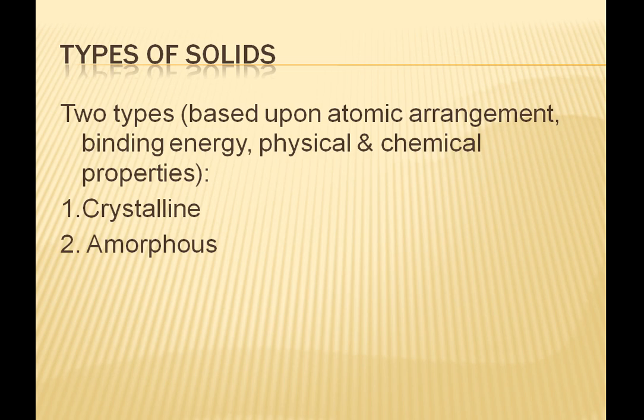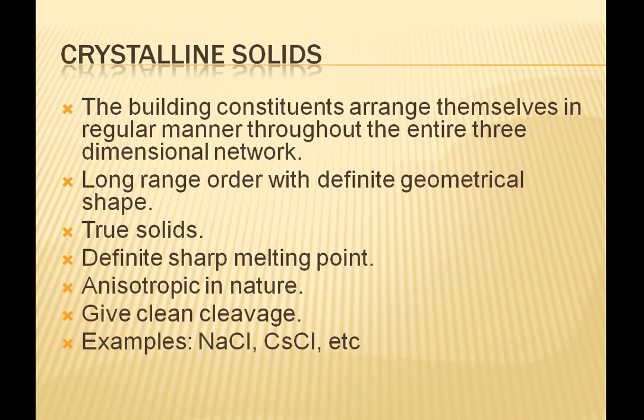Based upon atomic arrangement, binding energy, physical and chemical properties, solids can be divided into two types, crystalline and amorphous. Now, in crystalline solids, the building molecules arrange themselves in a regular manner throughout the entire crystal.